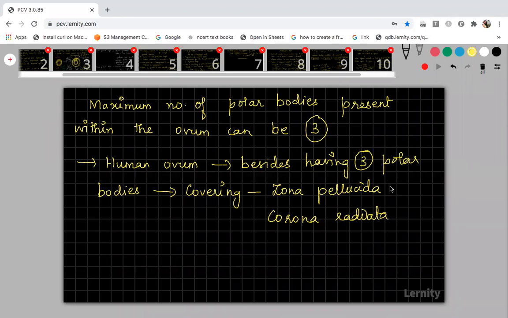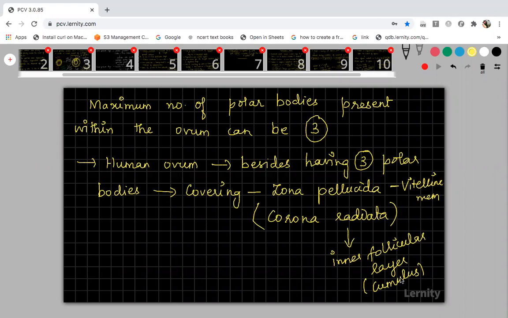Zona pellucida, you know, this is the vitelline membrane. The vitelline membrane is called the zona pellucida layer. And what is this corona radiata? It is nothing but the inner follicular layer, which you call cumulus, right? That cumulus layer is now called corona radiata. So two coverings will be present surrounding the human ovum: one is the zona pellucida layer, the vitelline membrane layer, and the other is the inner follicular layer, which we call the corona radiata layer. That's all.